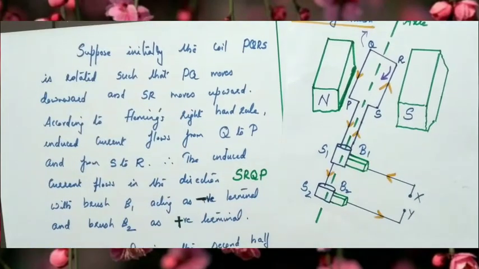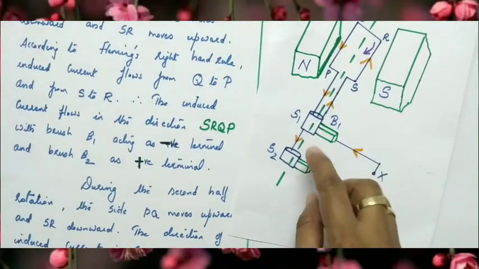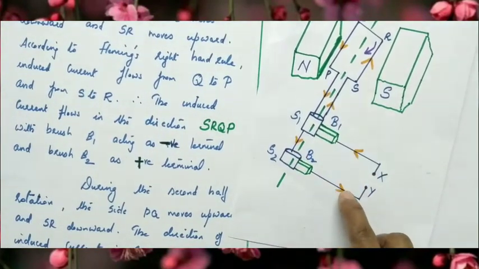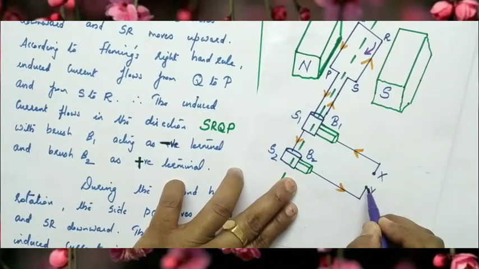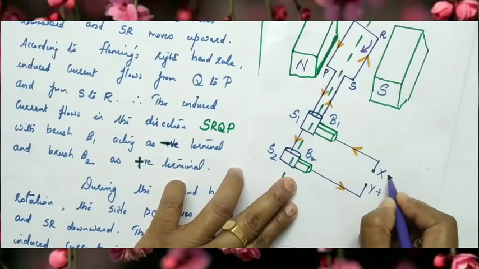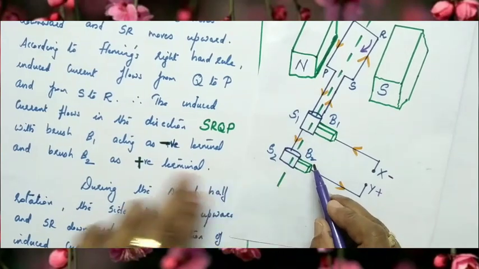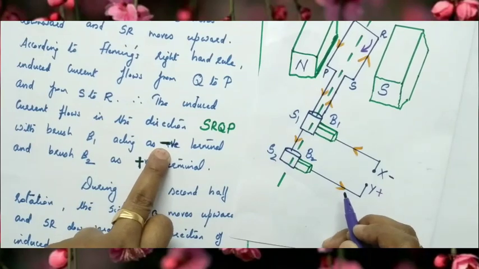Okay. So, at the brushes B1 and B2, here current is moving out. So if a device is connected here, through the device current flows from Y to X. That means the terminal Y acts as the positive and X acts as the negative, or brush B2 acts as the positive and brush B1 acts as the negative terminal.